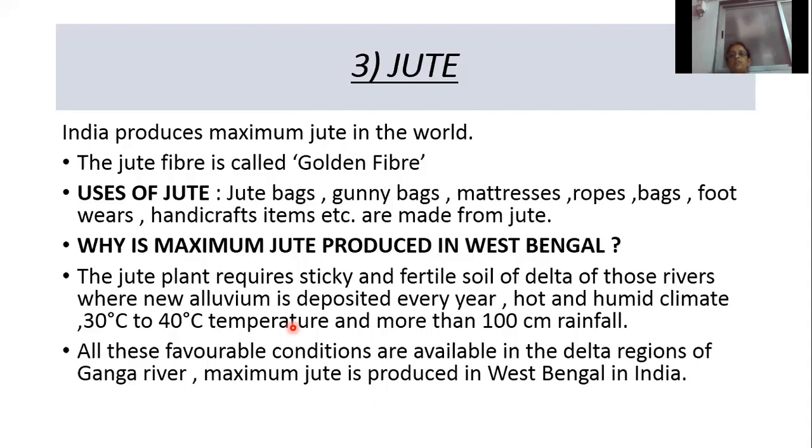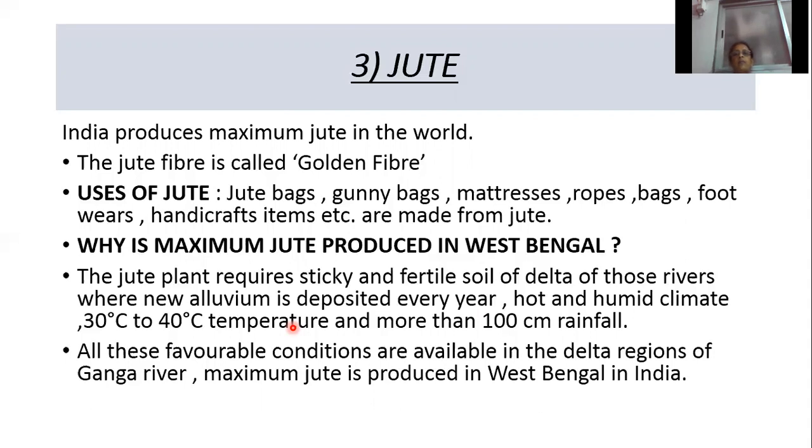So which state produces maximum jute? West Bengal. West Bengal is on the bank of the river Ganga. So why is maximum jute produced in West Bengal? The jute plant requires a sticky fertile soil of delta of those rivers where new alluvium is deposited every year, hot and humid climate, temperature of 30 degrees Celsius to 40 degrees Celsius, and rainfall of more than 100 centimeters. All these favorable conditions are available in the delta regions of the Ganga river. So maximum jute is produced in West Bengal in India.